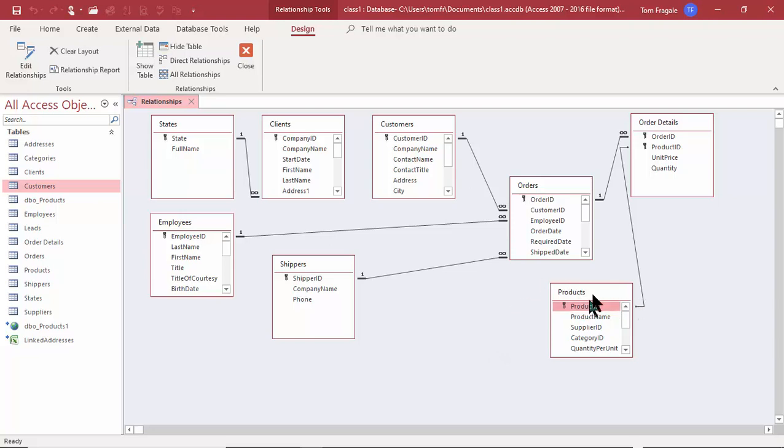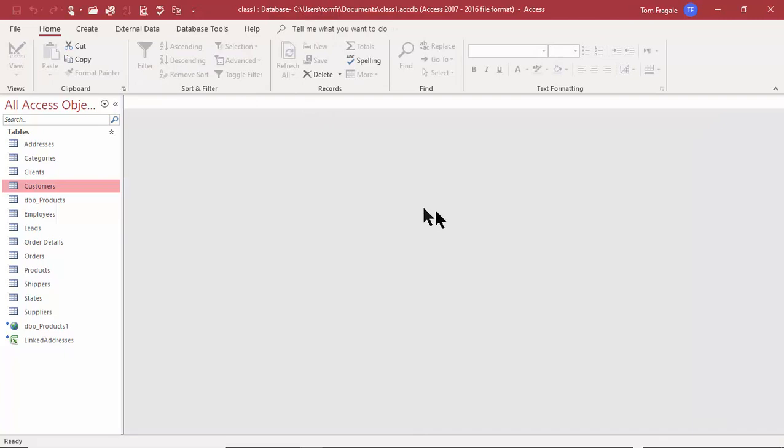Each table needs to be joined to one other table, but they're never going to be joined all to each other. So as long as each table is joined to one other table, then you'll be fine. So I'm going to close that window. We'll see more about those relationships in the queries course and in the forms course and in the reports course. So that is how you manage your relationships in Microsoft Access.